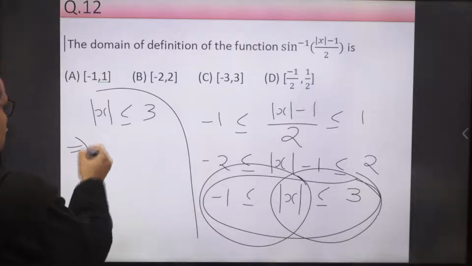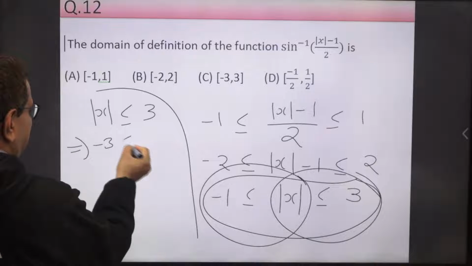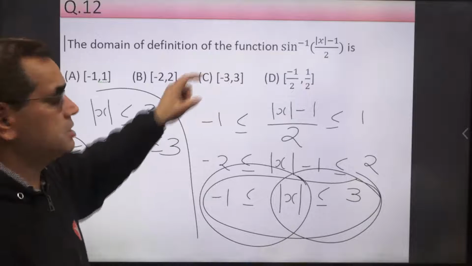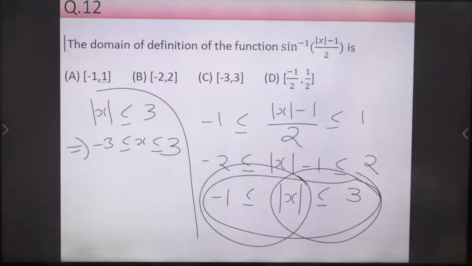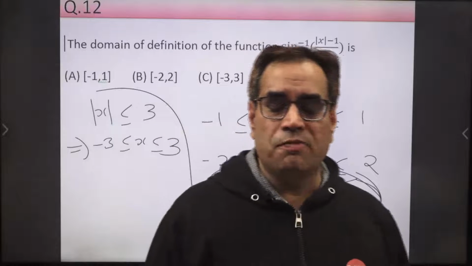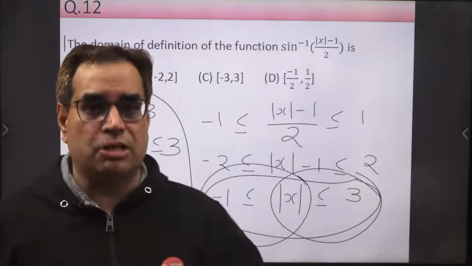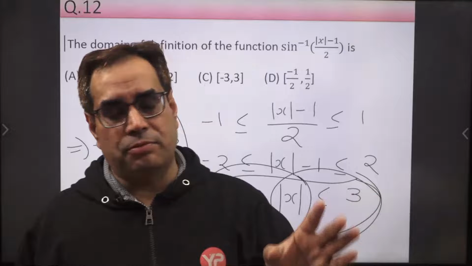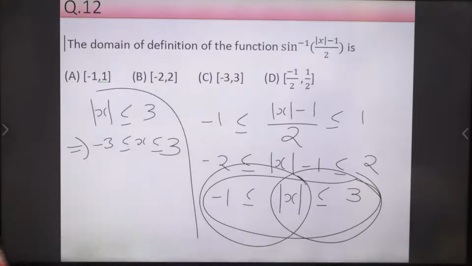So it means x must be between -3 and 3. So the domain is -3 to 3. C is the right answer. Clear to all? You must have an idea of solving basic inequalities, and remember the domains of basic functions, basic inverse trigonometric functions also. Sine inverse, cos inverse, tan inverse, all these domains you have to remember. Okay, come to the next question, number 13.